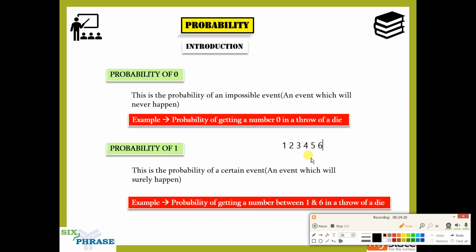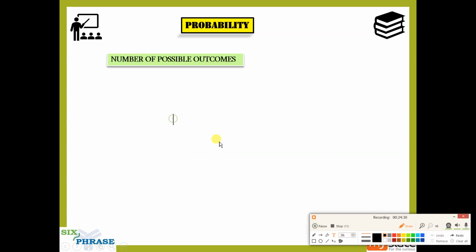So these are the two polarities, or ends, that we have to carefully watch, guys. Now, 0 is an impossible event, 1 is a sure event.